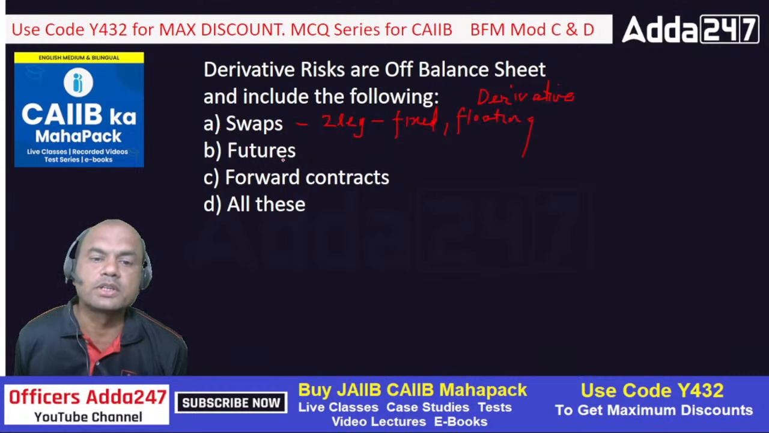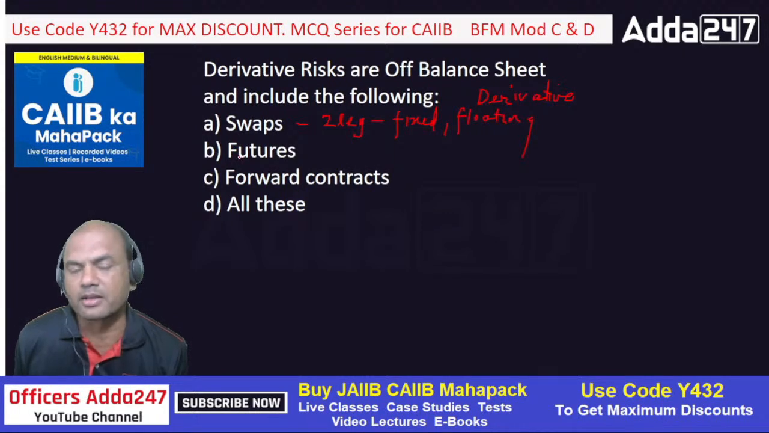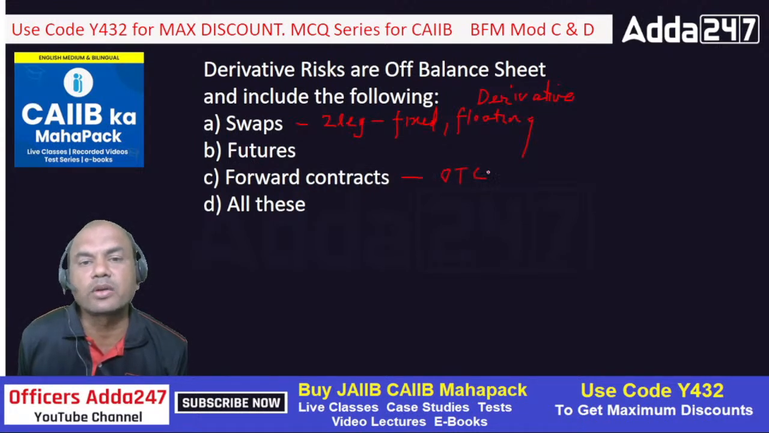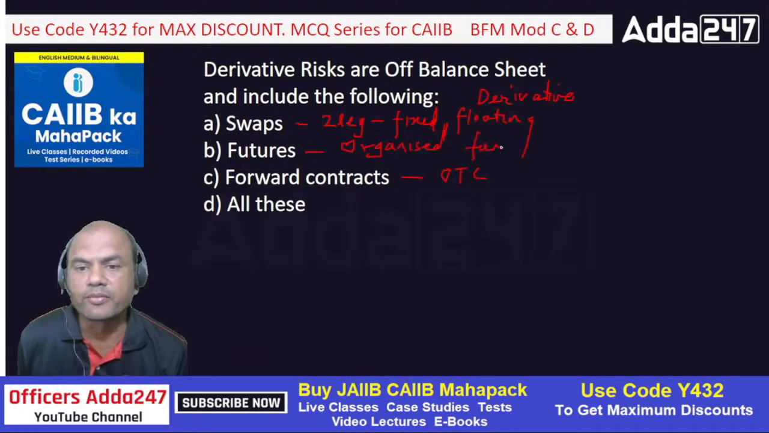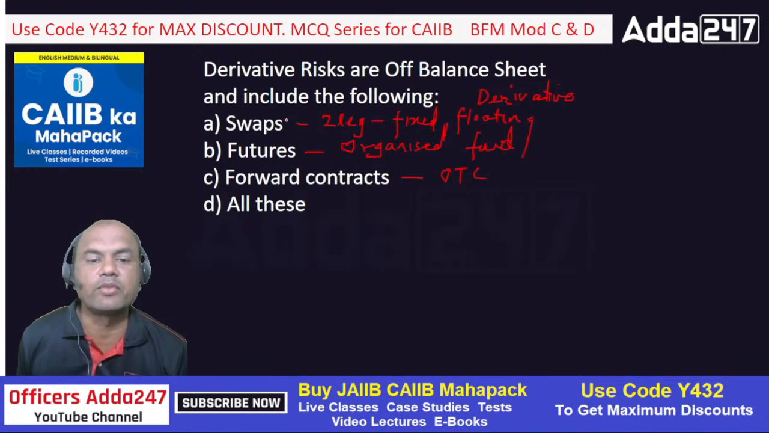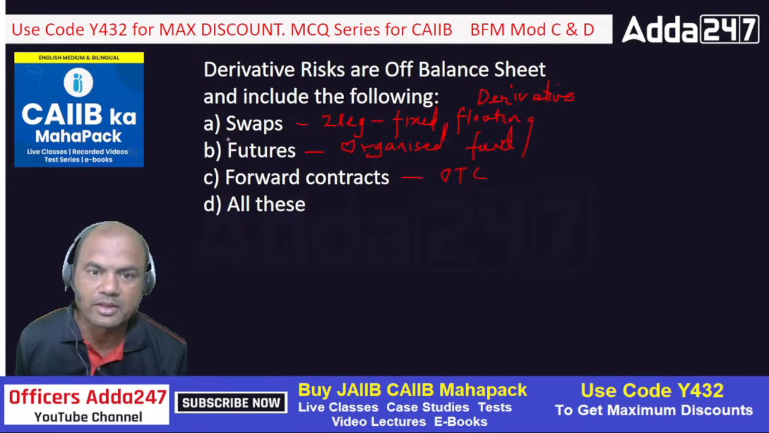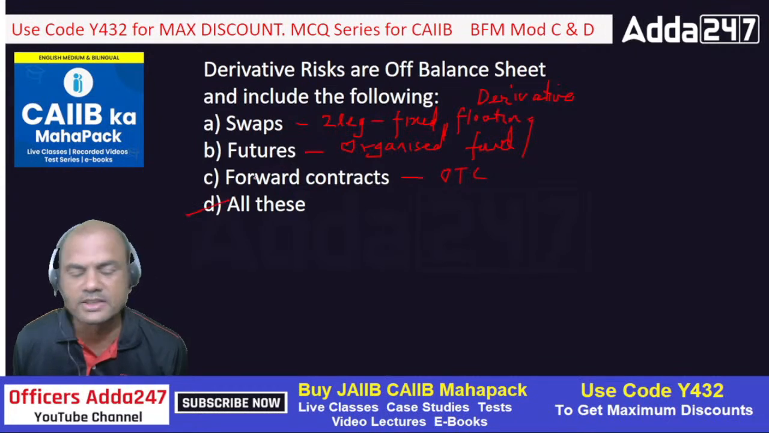Futures. Futures means what? See here, basically remember futures and forwards. These are similar ones, but there is a difference. Forward is an OTC product. OTC means over the counter. Depending on customer to customer, we change the rates. But futures are organized forwards. Remember this. This word is very important for you. Organized forward. Okay, so enough of knowledge. Now tell me what is the answer. Yeah, many of you have typed this, includes all of this. D is the answer. Correct.